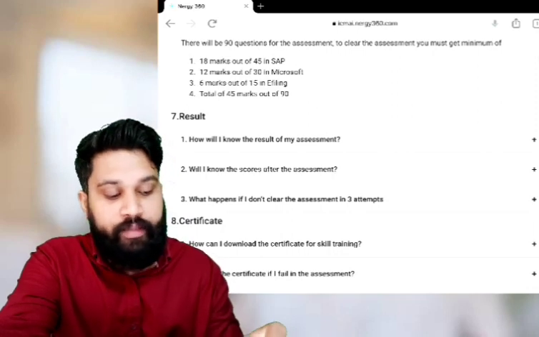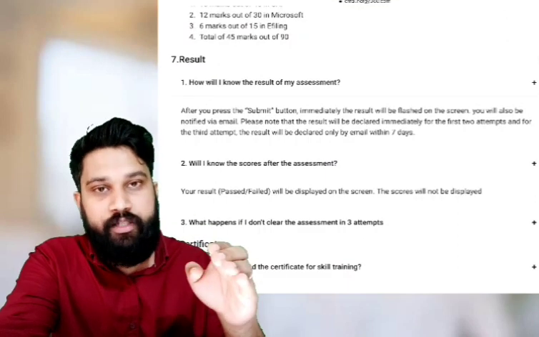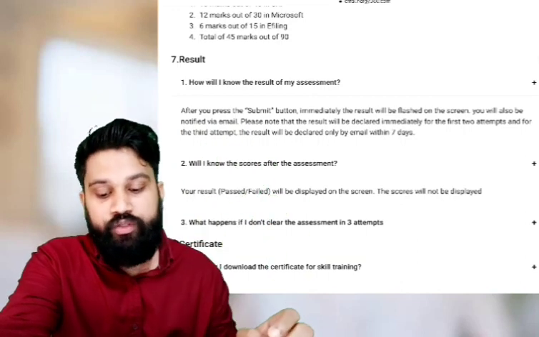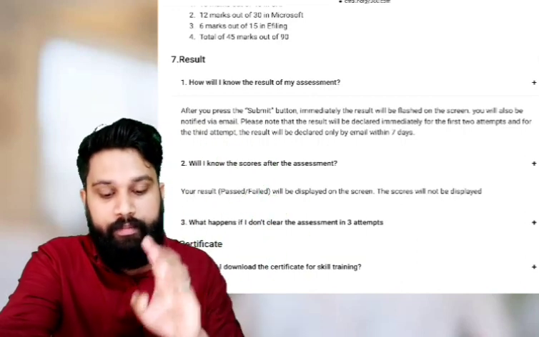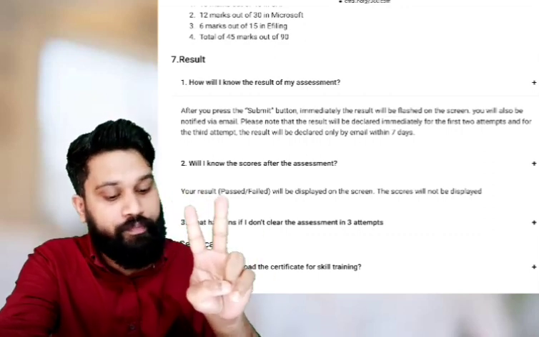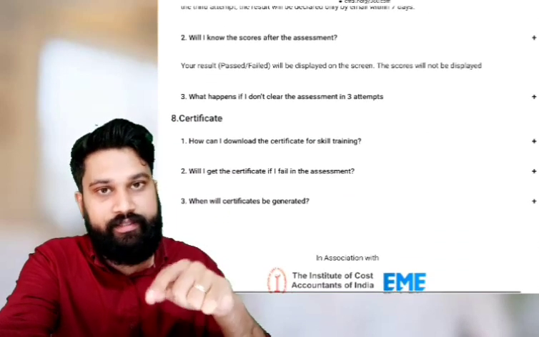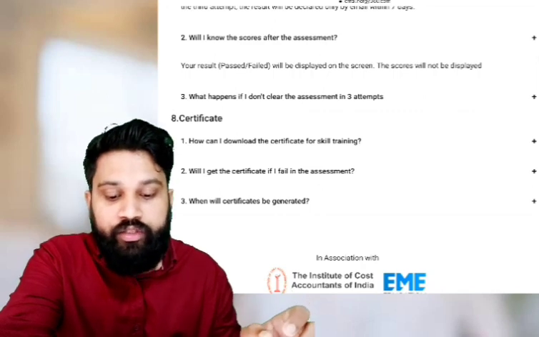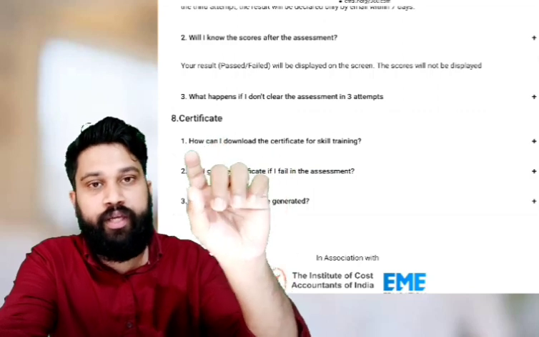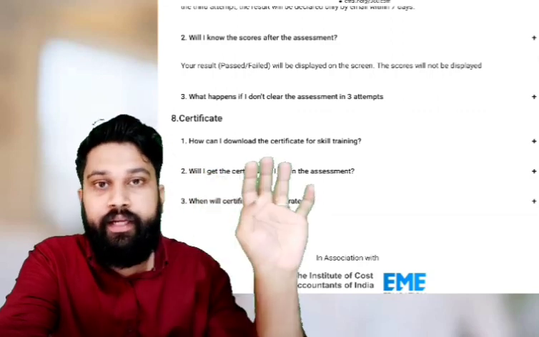How will I know the result of my assessment? After pressing the submit button, the result will be flashed on the screen immediately: you passed or failed. You will also be notified via email. You will also get an email from the institute. Please note that the result will be declared immediately for the first two, and the result will come only by email within 7 days. Okay. Will I know the score after the assessment? No. There will be a window, and your result showing passed or failed will be displayed on the screen. The scores will not be displayed.